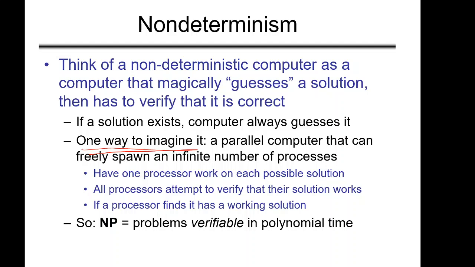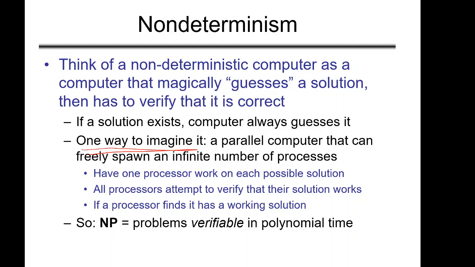This computer will spawn infinite processes, infinite meaning all possible possibilities. It can go through all the paths in parallel, have one processor work on each possible solution, and then all the processors will attempt to verify their solution. Whenever any processor finds that the solution is working, we can stop there and say that the problem is solved.